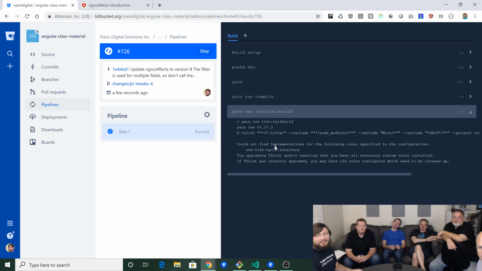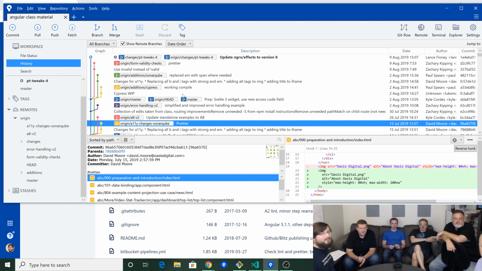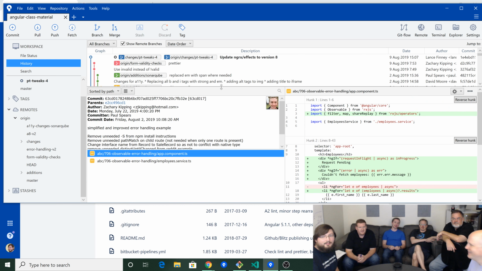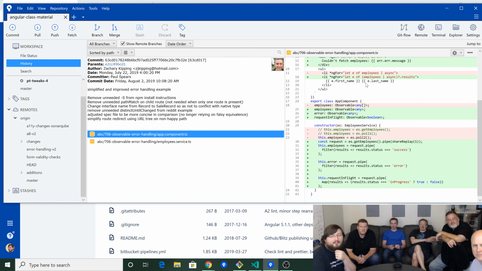Next up on our list is error handling V2. That one actually is my branch, even though it's attributed to Zachary. Squashing can sometimes give weird results if you're not paying close attention. We already reviewed this two weeks ago, and it just never went through, waiting for more stuff to build up before the master commit. So this is just going to have to be rebased.